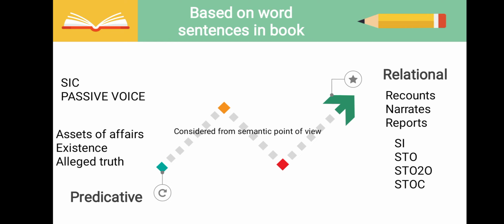Based on the word sentences in the book, there are 2 types, that is relational and predicative. Relational comes under recounts, narrates and reports. The sentence patterns of relational are SI, STO, STO2, STOC. And predicative comes under assets of affairs, existence, alleged truth. The sentence patterns are SIC and passive voice.